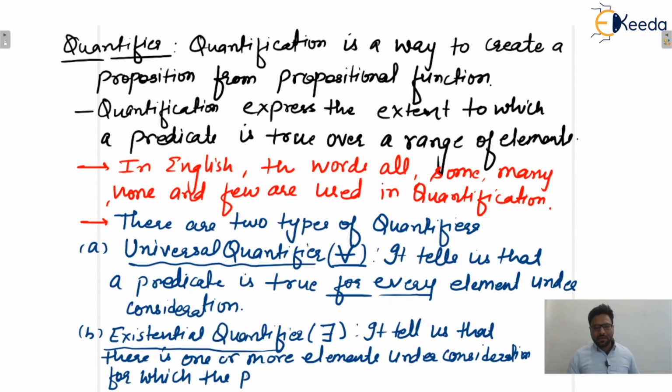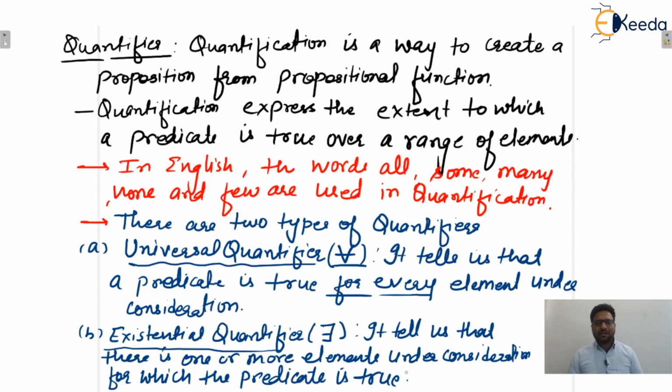So the meaning of the universal quantifier is that the predicate is true for every element under consideration. And what is the meaning of the existential quantifier?